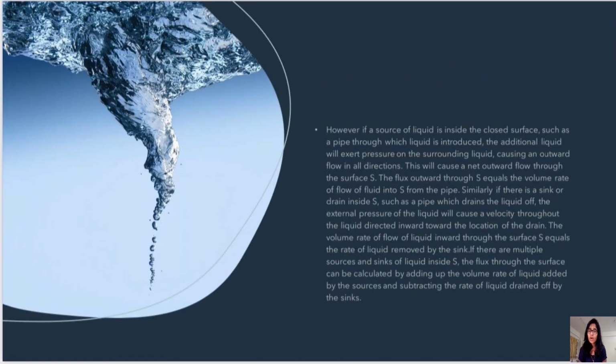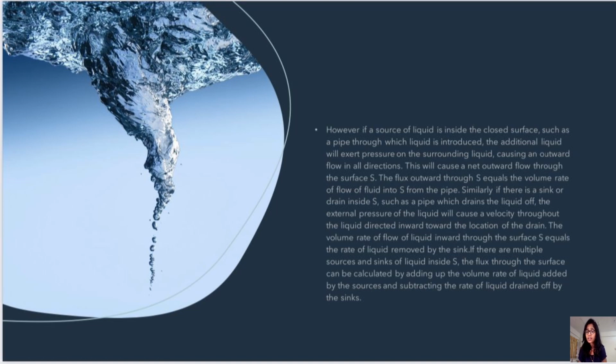However, if a source of liquid is inside the closed surface, such as a pipe through which liquid is introduced, the additional liquid will put pressure on the surrounding liquid, causing an outward flow in all directions. This will cause a net outward flow through the surface S. The flux outwards through S equals the volume rate of flow of fluid into S from the pipe.